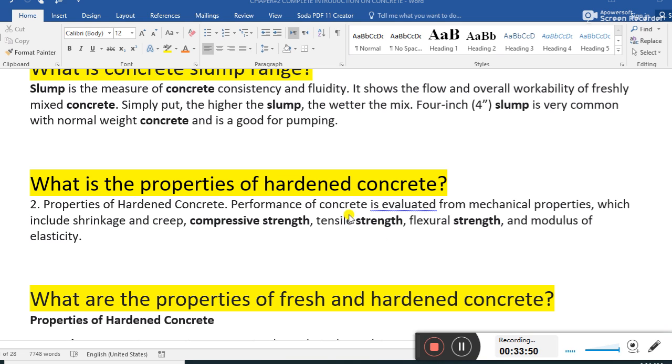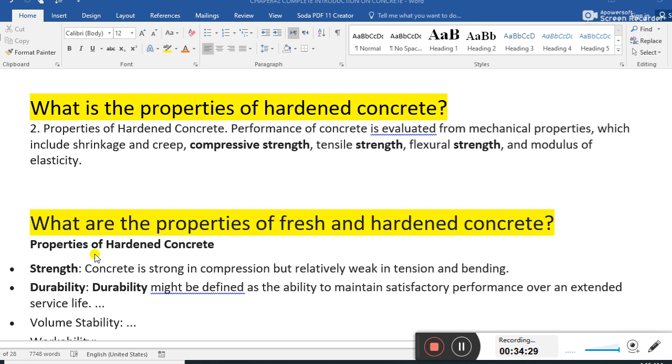What are the properties of hardened concrete? We talked about the properties of fresh concrete. Now, the properties of hardened concrete. Performance of concrete is evaluated from the mechanical properties, which include shrinkage and creep, compressive strength, tensile strength, flexural strength, and the modulus of elasticity. These are the properties of hardened concrete.